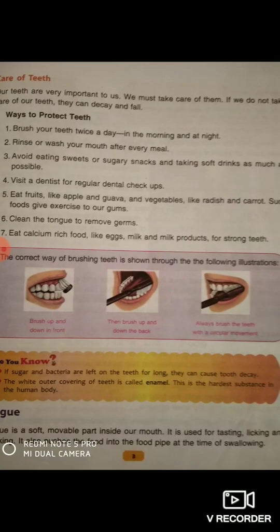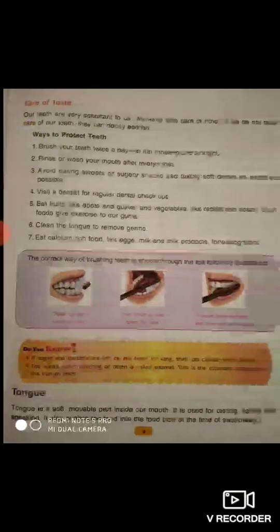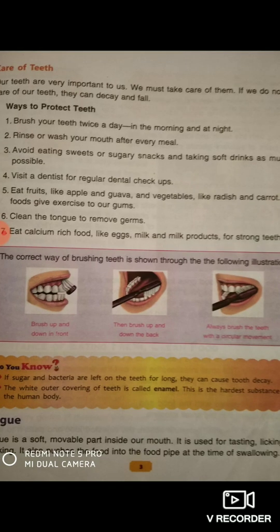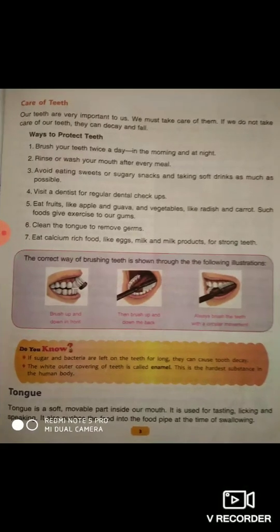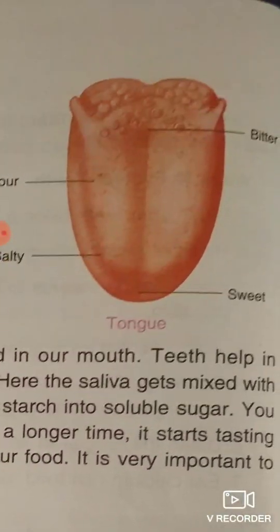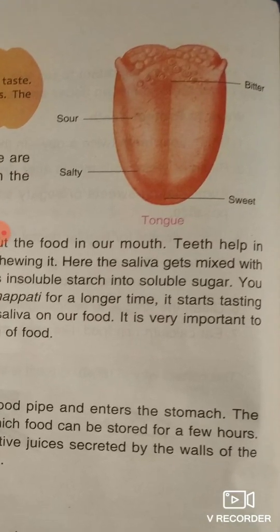Now clean the tongue to remove germs. And eat calcium-rich food like eggs, milk and milk products for strong teeth. And now come to the tongue. Do you know the tongue? See the diagram of the tongue. This is the tongue. We have a tongue, and what does the tongue have?